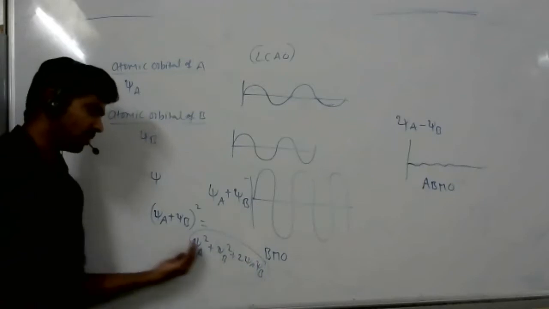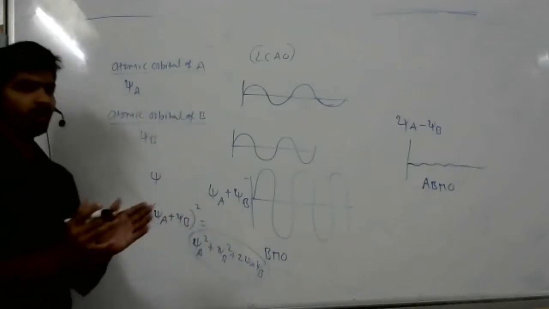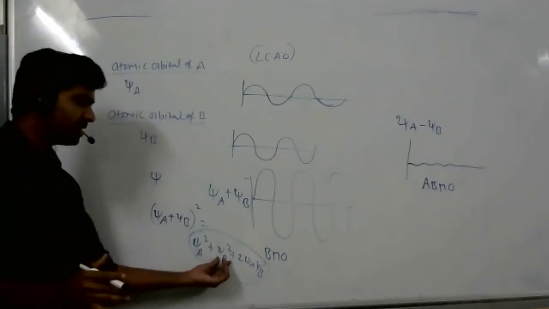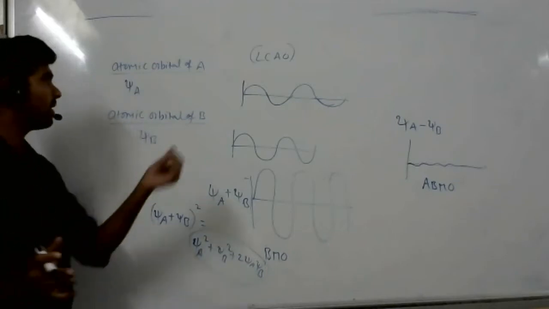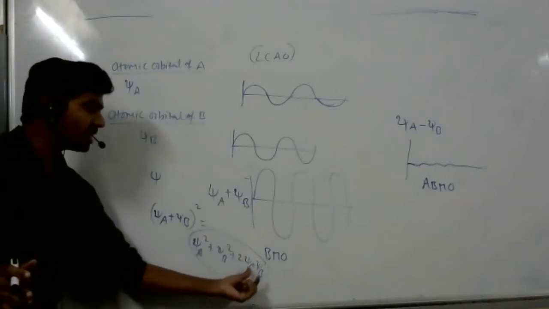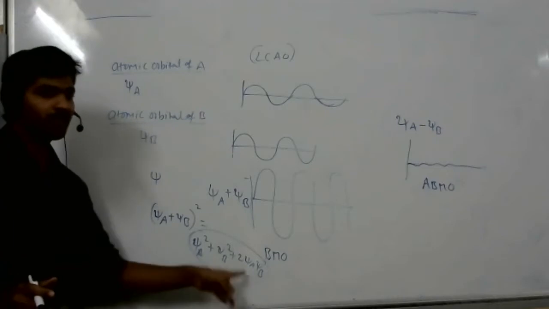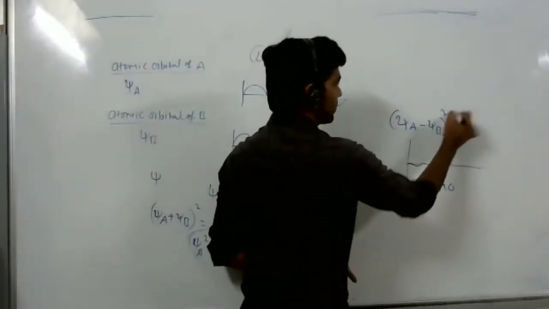So here we are adding. Psi a square only tells the probability of finding the electron in atomic orbital A. Psi b square tells the probability of finding the electron in atomic orbital of B. But along with it, we are adding 2 psi a psi b also. So overall, the probability of finding the electron is maximum. Apply the same for psi a minus psi b whole square.